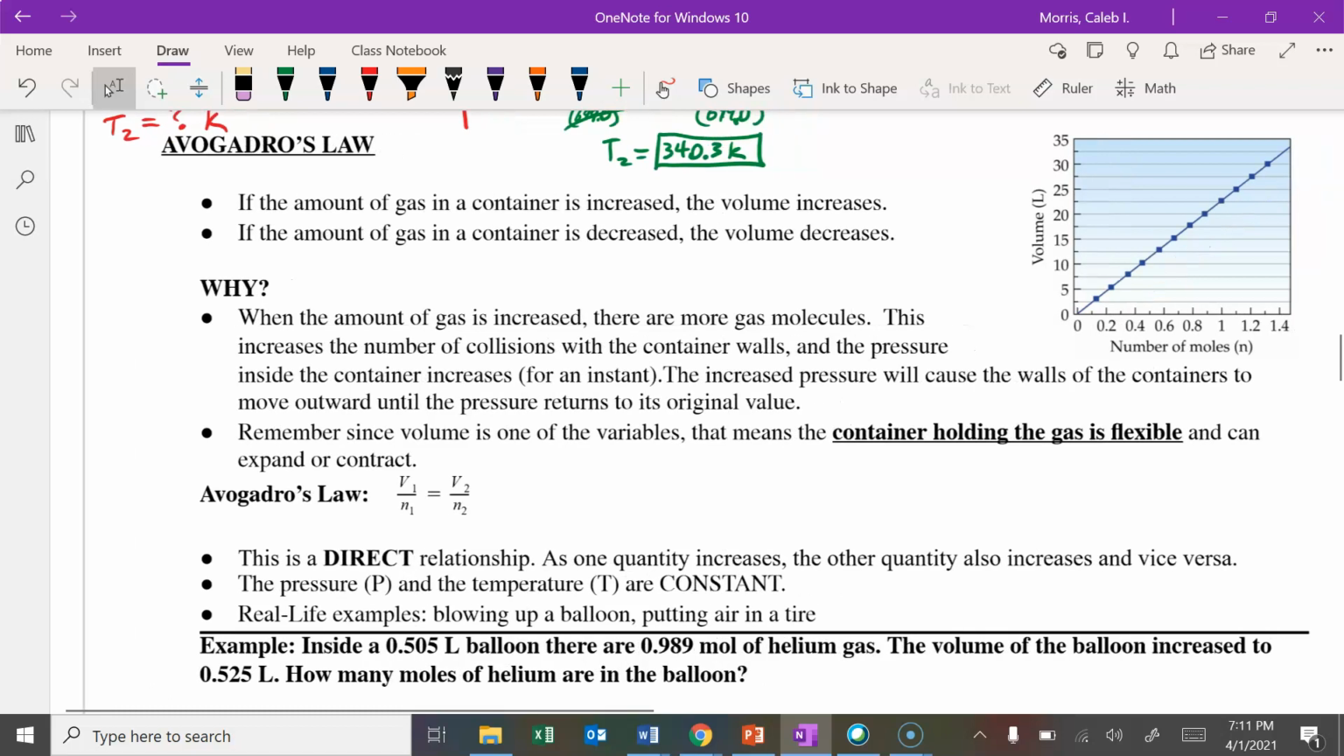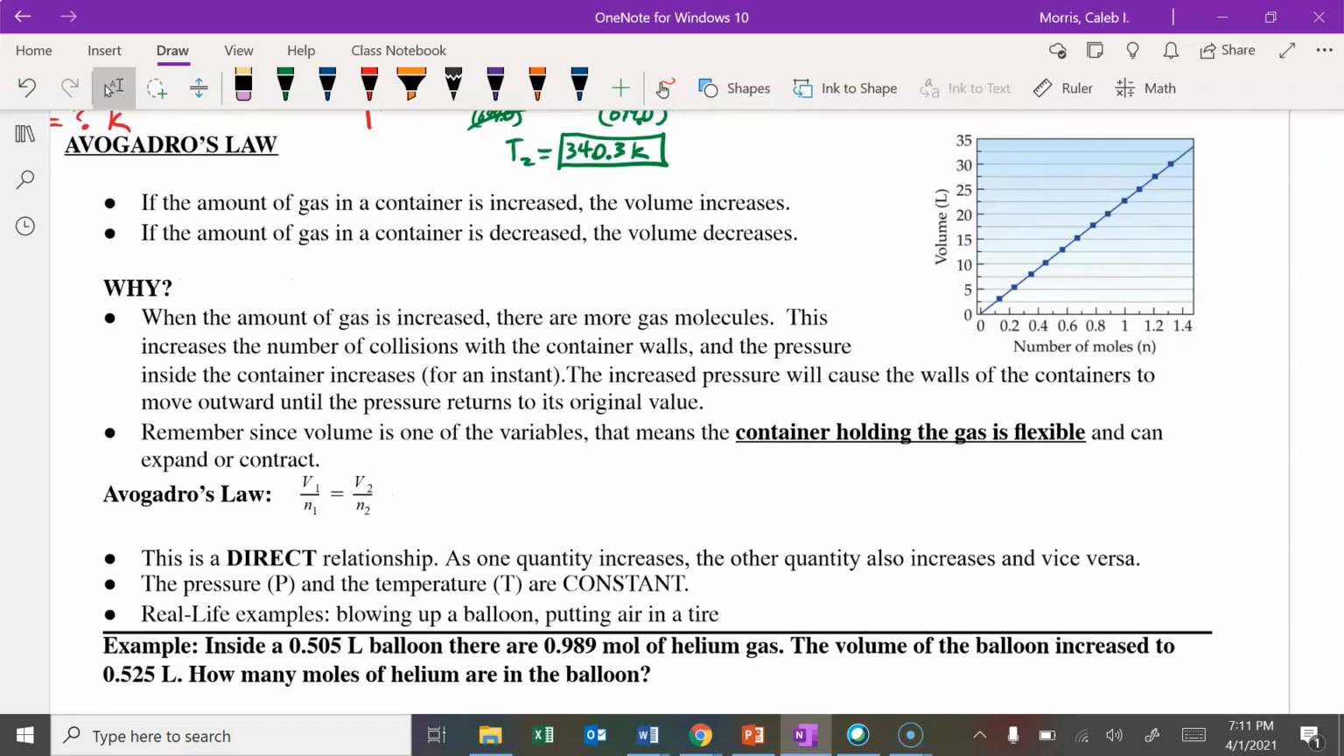Okay, so when the amount of gas is increased, there are more gas molecules inside. That increases the number of collisions with the container walls because there are more gas molecules. So the pressure inside the container increases for a little bit until the walls expand so that you end up having the original pressure value once again. You can see from our graph, as the number of moles or the amount of gas increases, the volume also increases. It's a direct relationship.